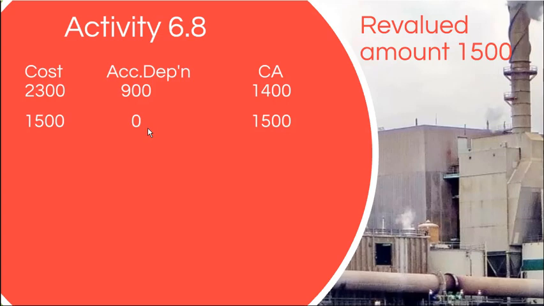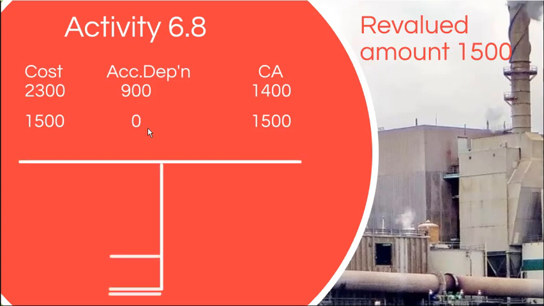There are different approaches. So I will show you how to compute the revaluation gain or loss by preparing a revaluation account. So you can prepare an account like this, and let's say this account is the revaluation account. This is one alternative approach, right. In this asset, the cost is 2,300, so you have a debit balance of 2,300. This debit balance should now become 1,500. So the debit balance should be decreased from 2,300 to 1,500.